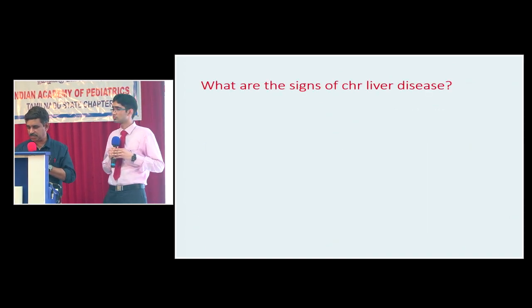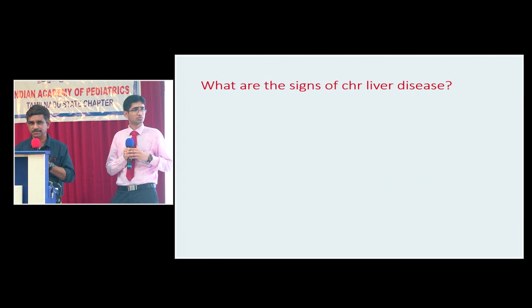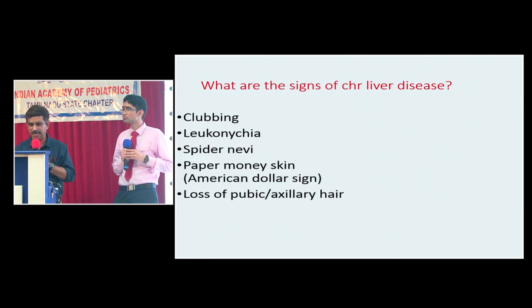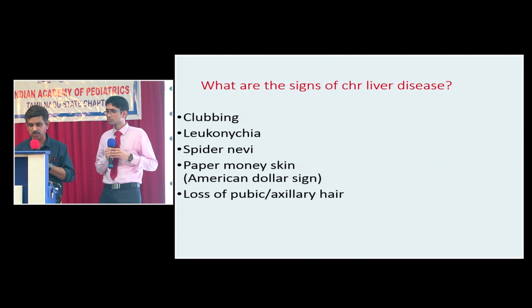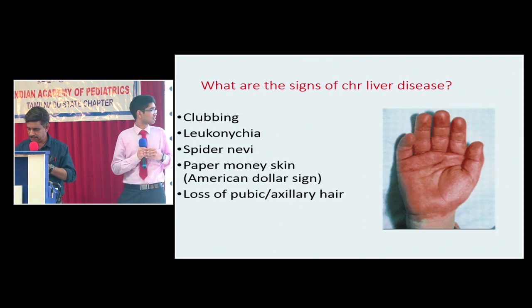Now, what are the signs of chronic liver disease? Can you mention some of the signs of a chronic liver disease? This child is supposed to be having a chronic liver disease. What are the signs? Quick. One is clubbing, leukonychia, spider nevi, paper money skin, loss of pubic hair. So many signs have been discussed. Notice this. This is palmar erythema.